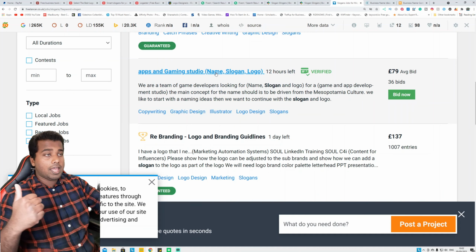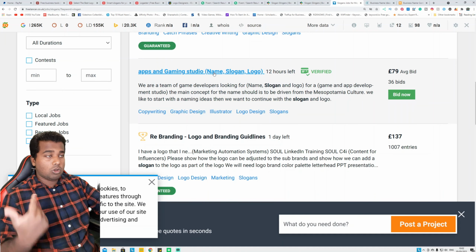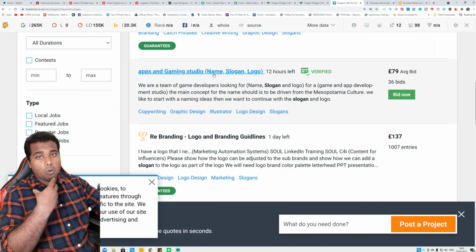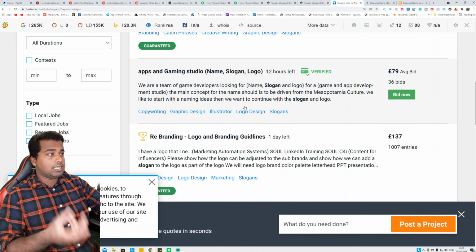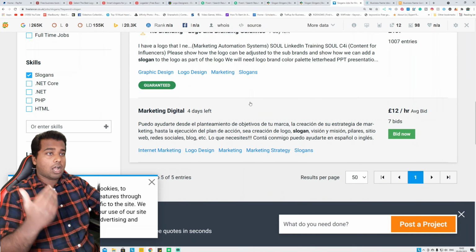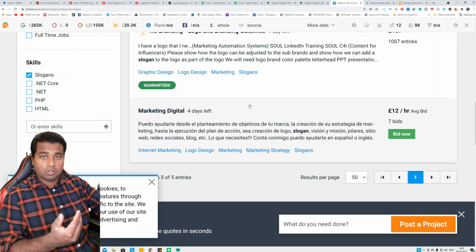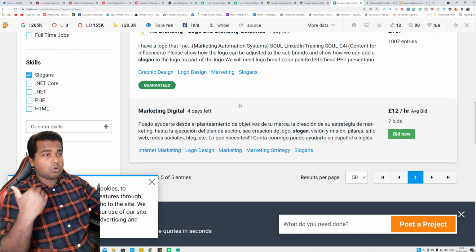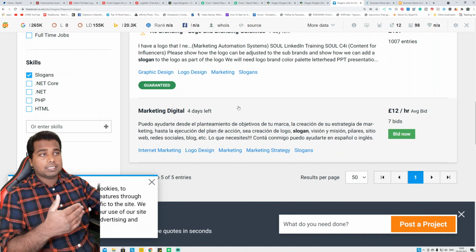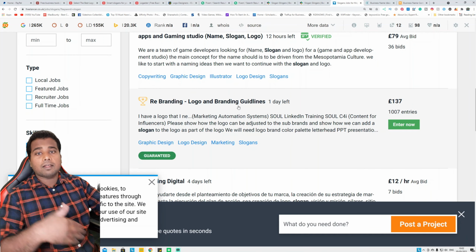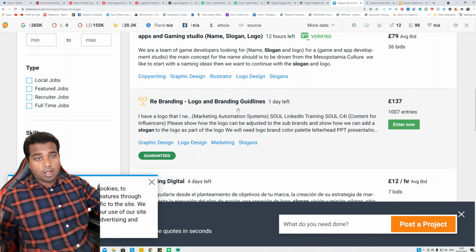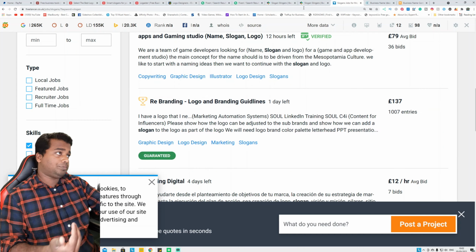gig. You can see this person wanted to generate a name, slogan and logos. You can do all three things with one single website. So different gigs are going to pay you different amounts of money. It's very similar to Fiverr. You're going to bid on each gig and you're going to get paid if your design gets approved, guys.